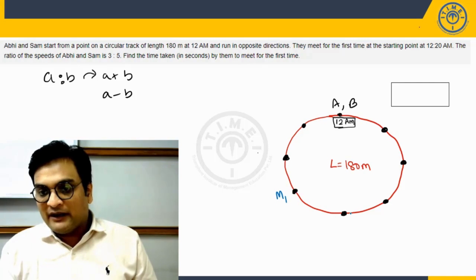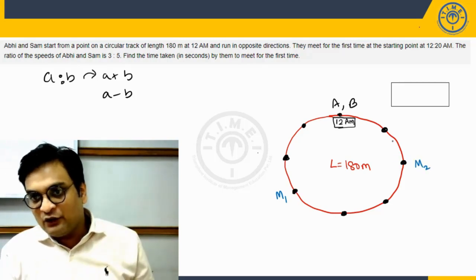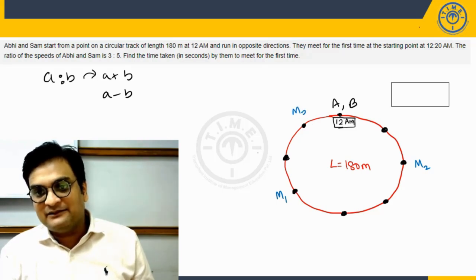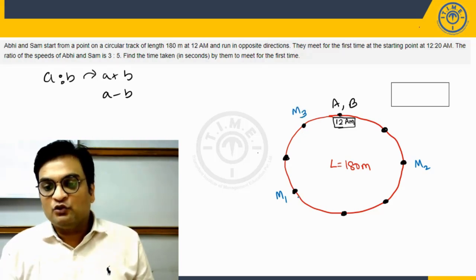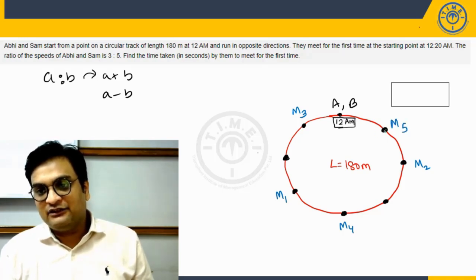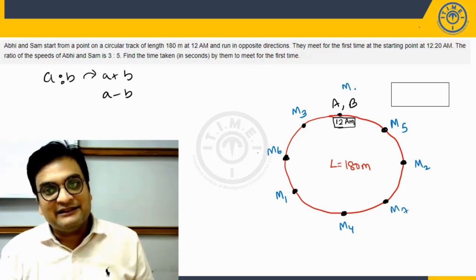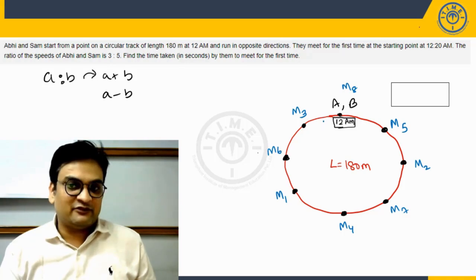Then again 1, 2, 3. This is where they will meet for the second time. Keep listening. 1, 2, 3. This is where they will meet for the third time. 1, 2, 3, fourth time. 1, 2, 3, fifth time. 1, 2, 3, sixth time. 1, 2, 3, seventh time. And lastly, this will be the 8th time.